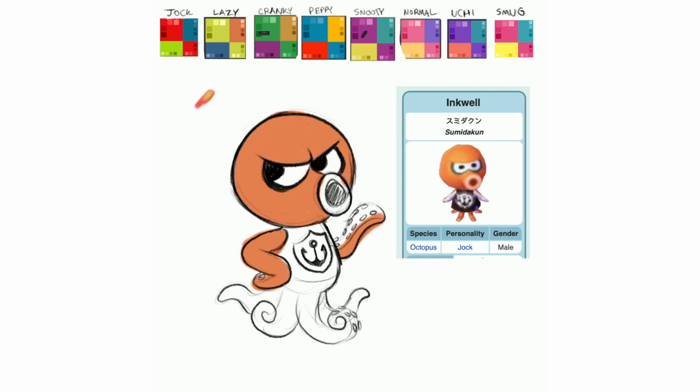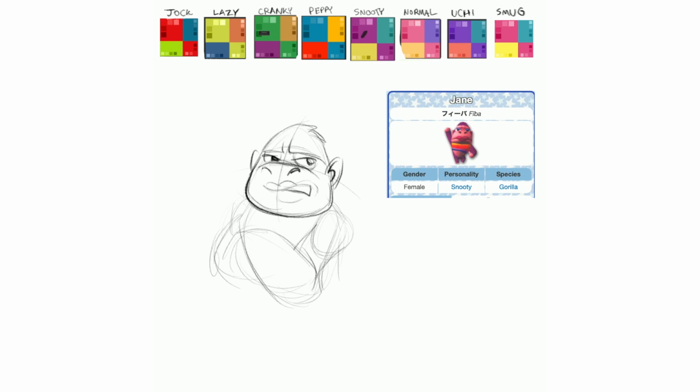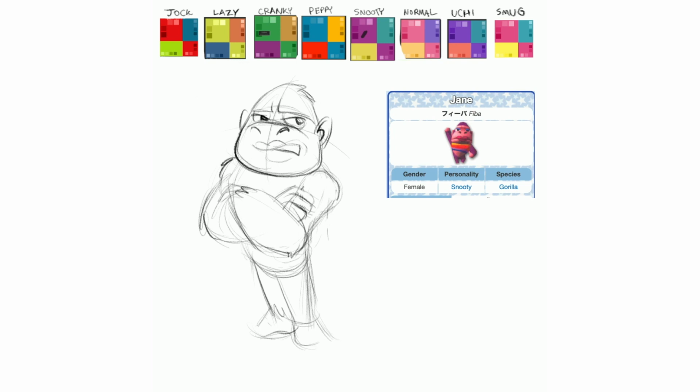I enjoyed drawing him. Jane is another villager I'd never heard of, and another gorilla, so I skipped 2 gorillas in this video. I kind of liked giving her a scowling, kind of angry but sassy at the same time expression. I've been trying to vary up the facial expressions and poses a little bit more recently, so hopefully this adds a little bit of variety to the lineup with her scowl, which I don't think I've done on a villager yet in this series, so I'm going to mix it up a little bit more moving forward, I think.